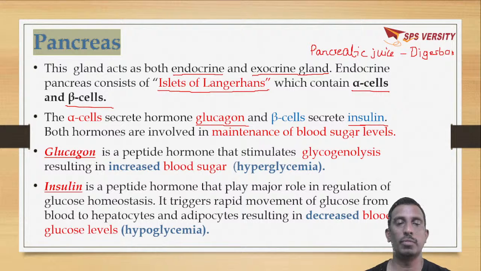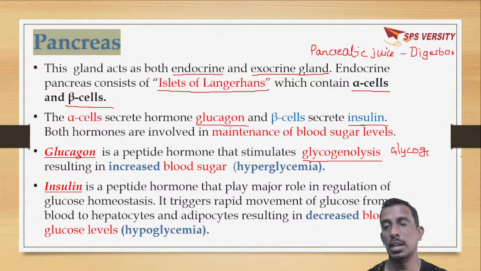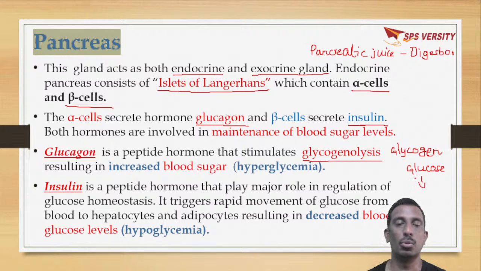What will glucagon do? It will stimulate glycogenolysis. Glycogenolysis means splitting of glycogen. Due to splitting of glycogen, glucose is released, and this glucose is released into the bloodstream, which will increase the blood glucose level, which is called hyperglycemia.